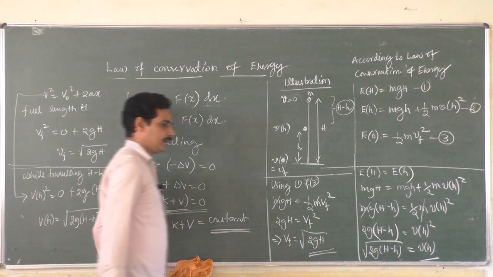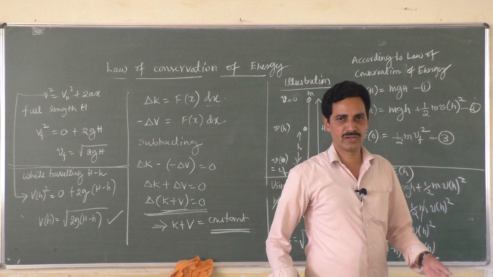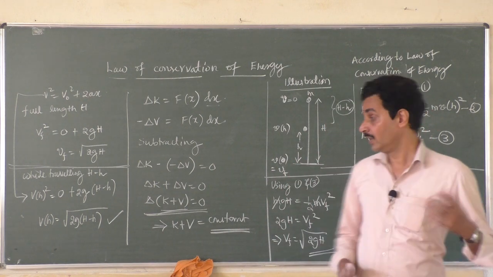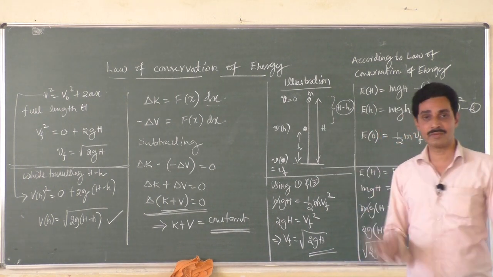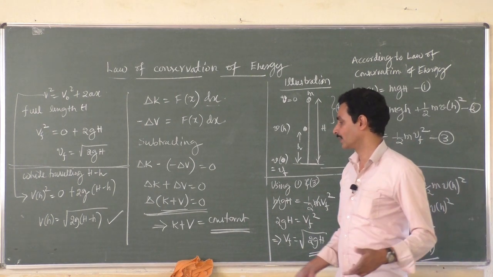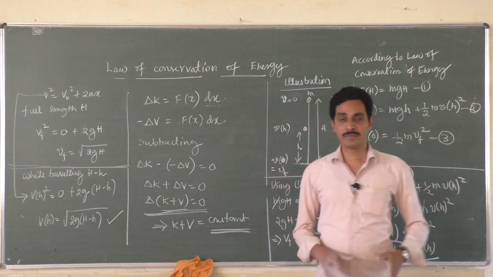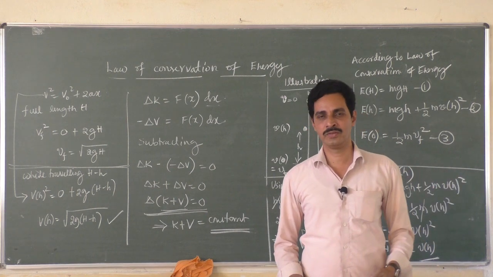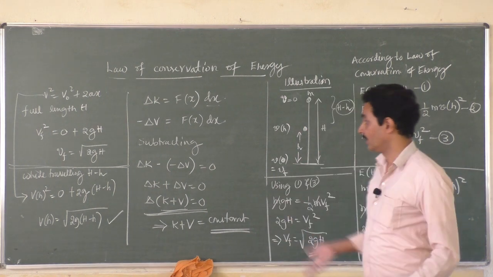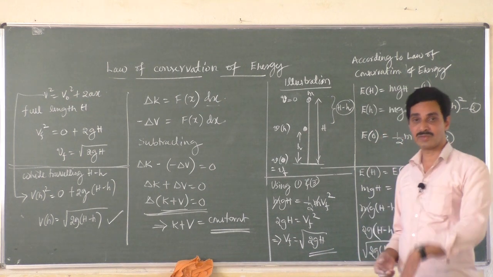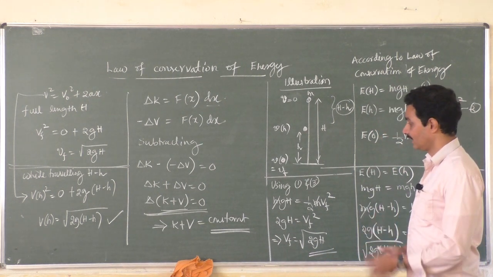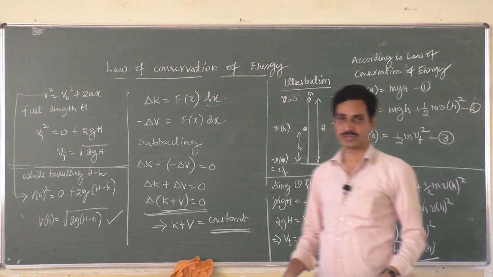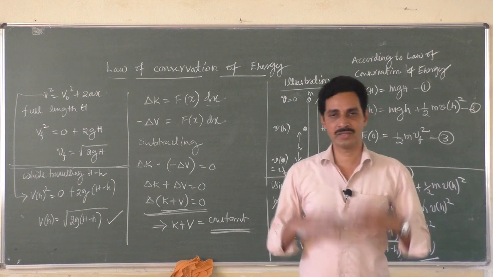So that may be an application of the law of conservation of energy. Using the law of conservation of energy, in a system the total mechanical energy always remains constant, or the change in the mechanical energy is zero. That means kinetic energy converts into potential energy and gets converted back into kinetic energy. That also we have seen using the potential energy equation, that it gets converted into kinetic energy. So the total energy remains the same, and using that law we were able to arrive at the equations of motion, sorry, not laws of motion, equations of motion.